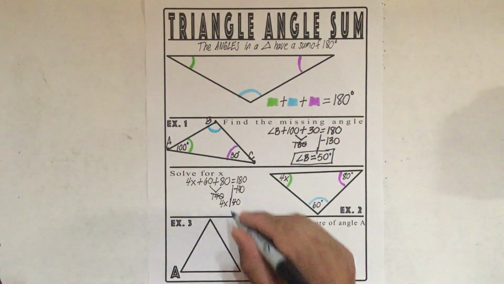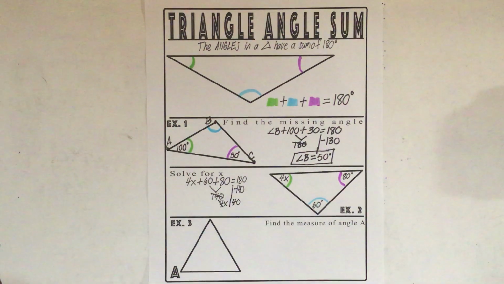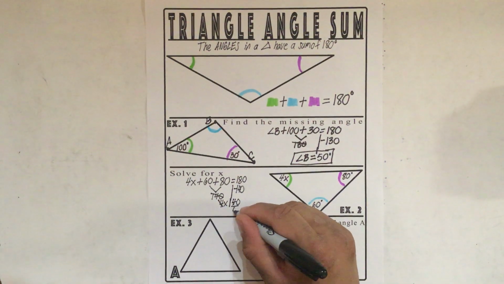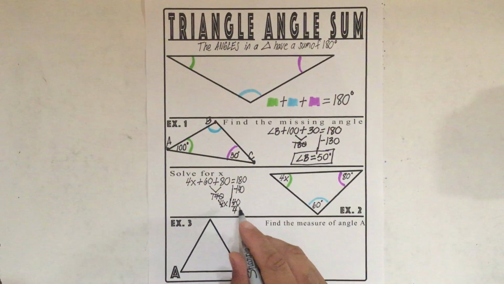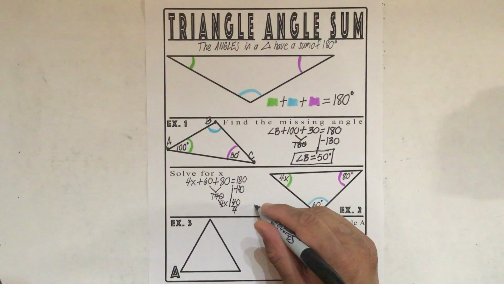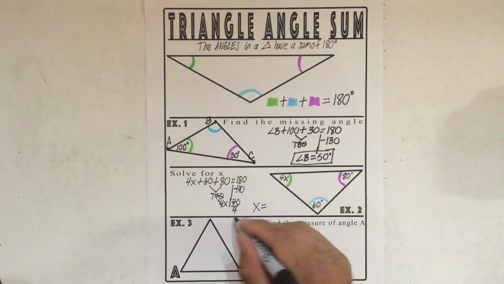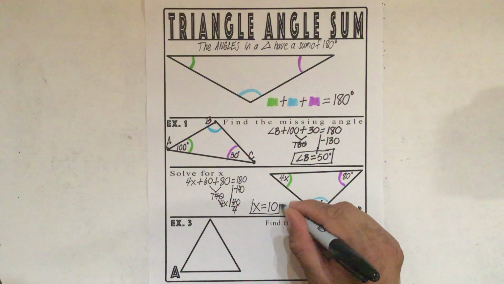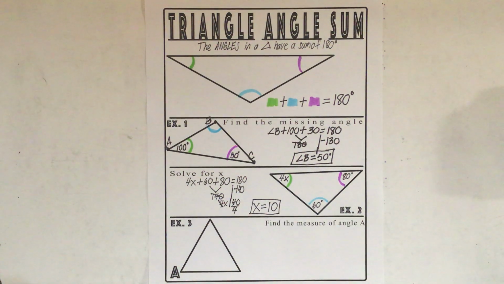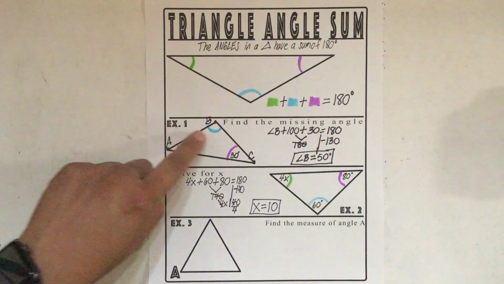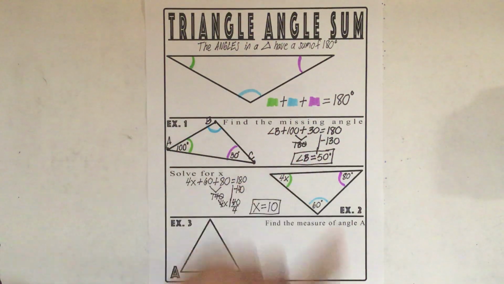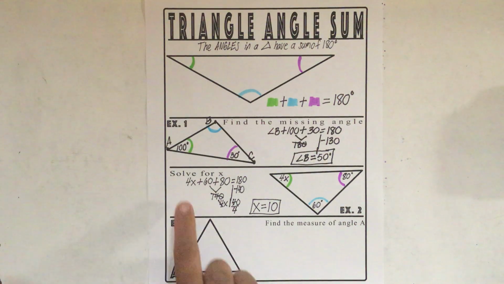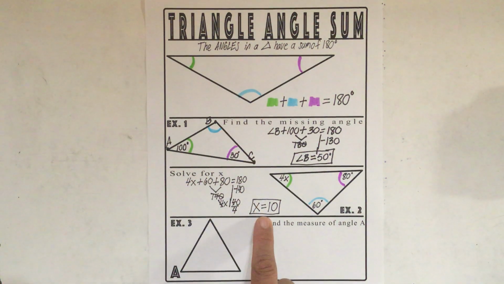One last step. I want to get x by itself, so I cross out the 4 and divide by 4, because I'm multiplying and the inverse is division. So x is equal to 40 divided by 4, which is 10. And there we go, we solved for x. On the first example, we found the missing angle, angle B. On the second example, we solved for x.